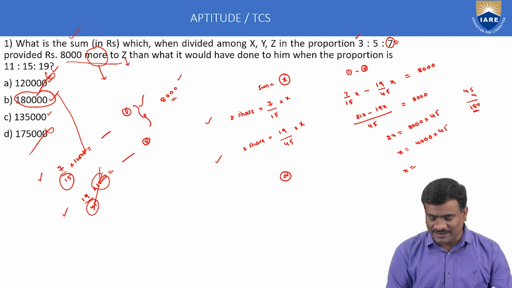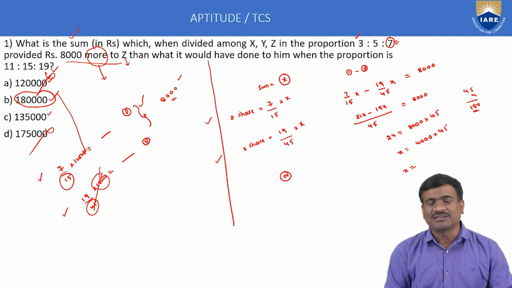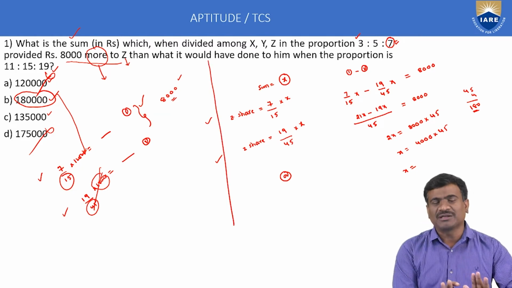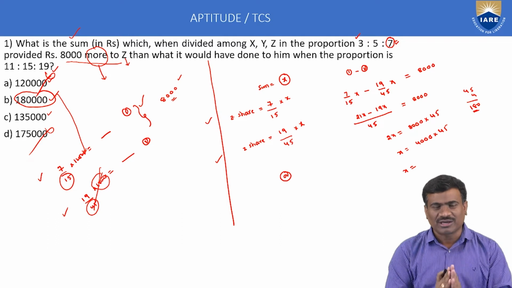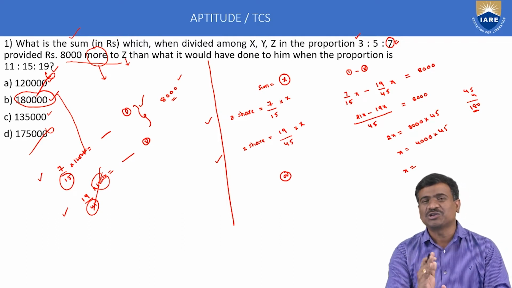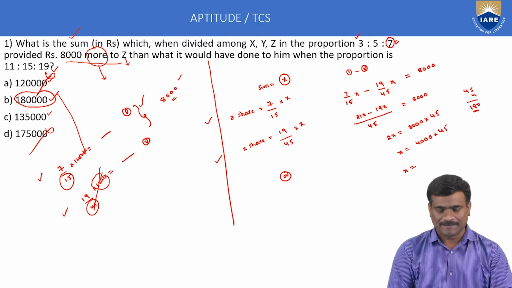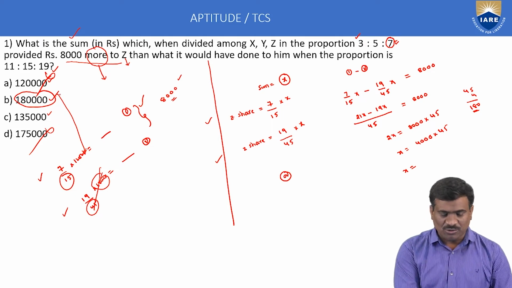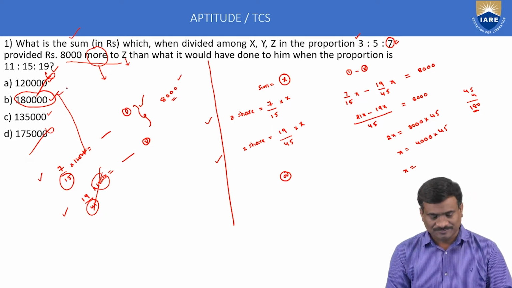Two methods completed. First method, the x variable method. Second method, the option verification method. Okay, this is about ratio and proportion application. Option B only is correct. Okay, right.